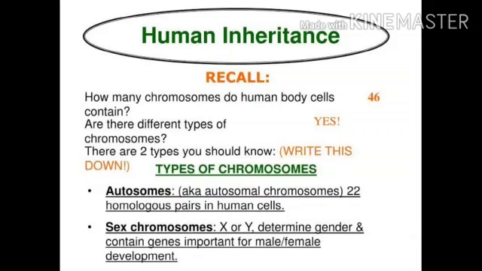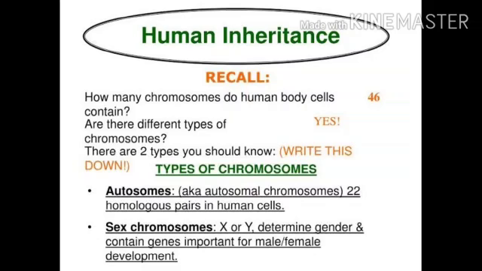The autosomal chromosomes are 22 homologous pairs. Homologous means the same kind, containing the same information, whereas the sex chromosomes are the determinator of the gender